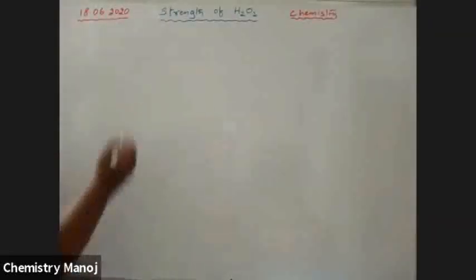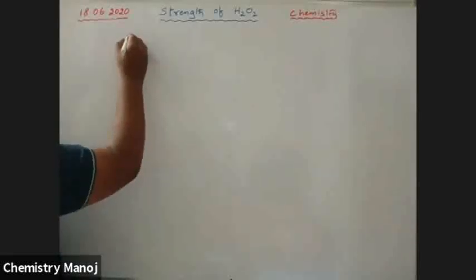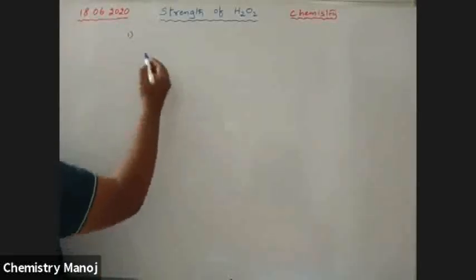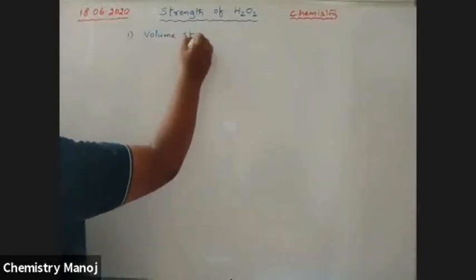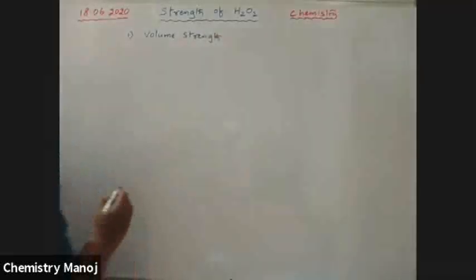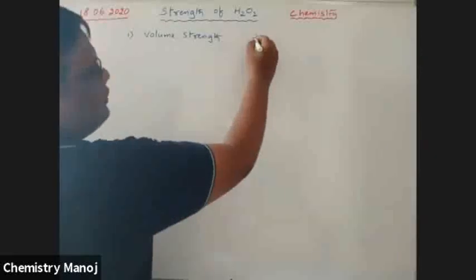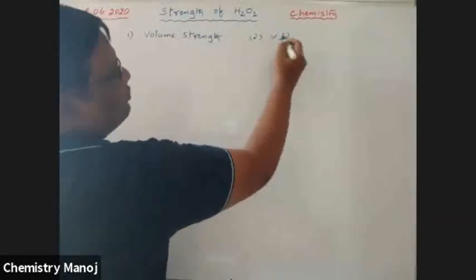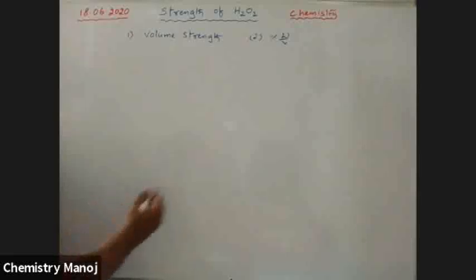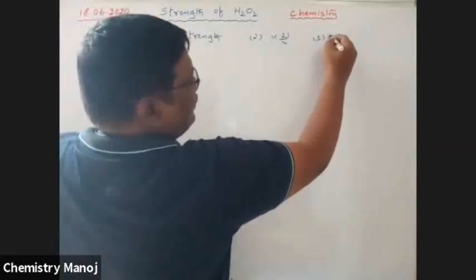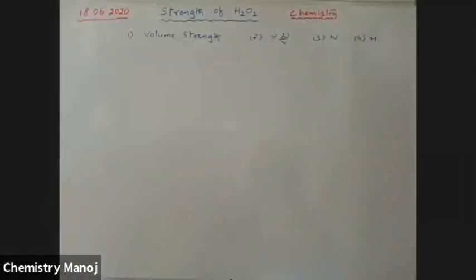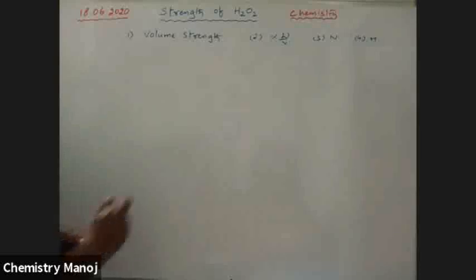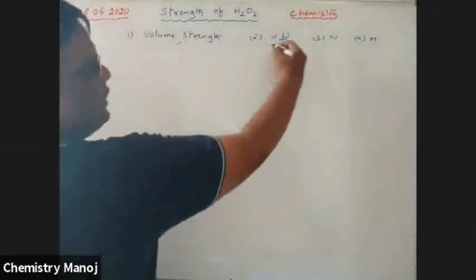So see here, the strength of H2O2 is expressed in 4 ways. One is volume strength. Second one is percentage weight by volume. Third one is normality. Fourth one is molarity. These are the 4 different ways to express the strength of H2O2. Already we completed the volume strength and percentage weight by volume.